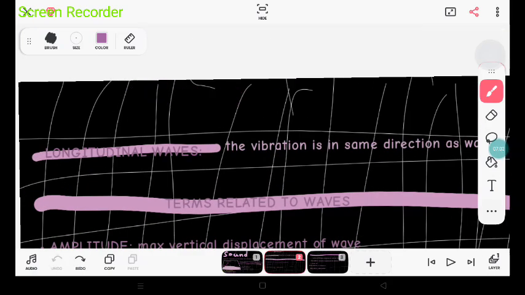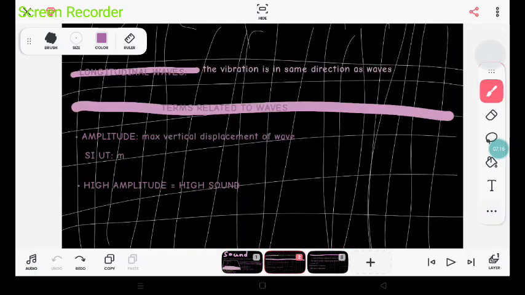Vibrations. When a vibration goes in the same direction as the wave which is carrying the sound, it is called a longitudinal wave. Understood? And now we are gonna learn some words which are related to waves.